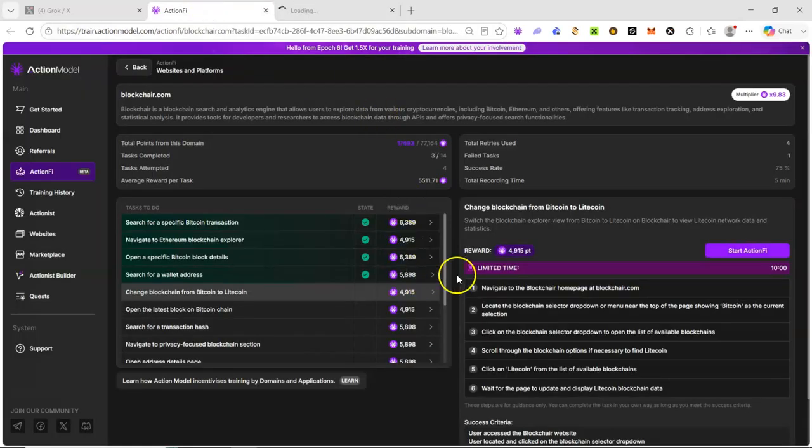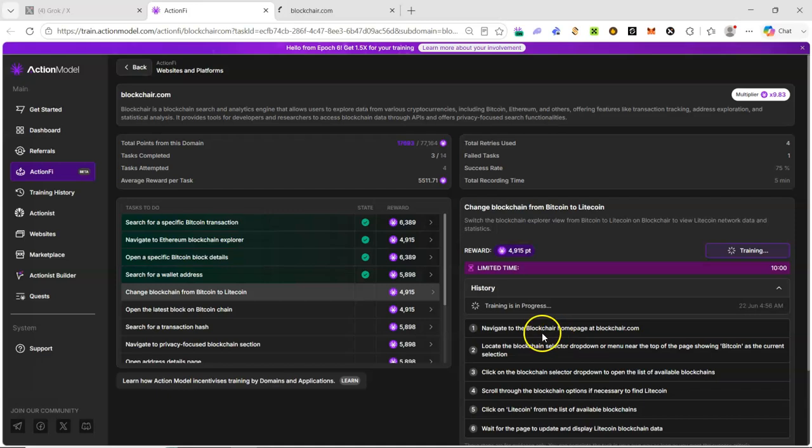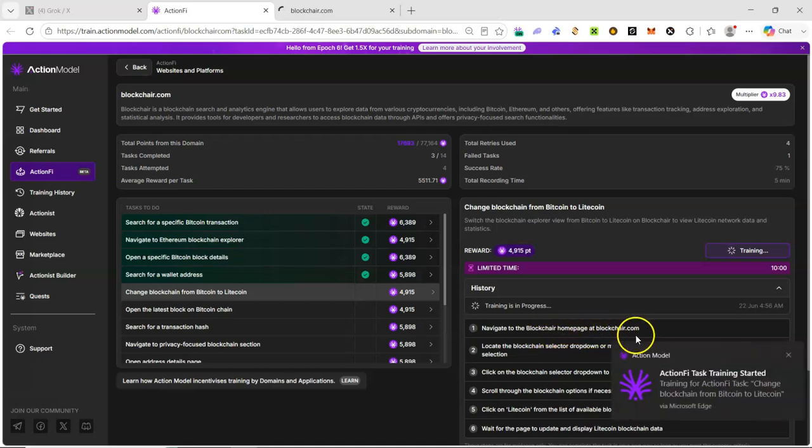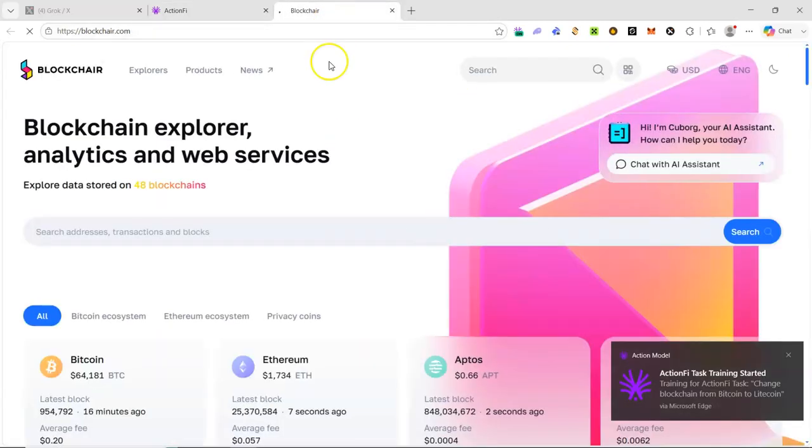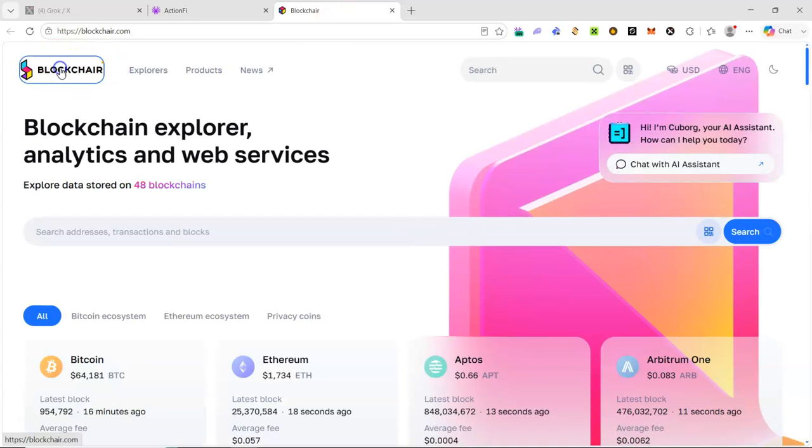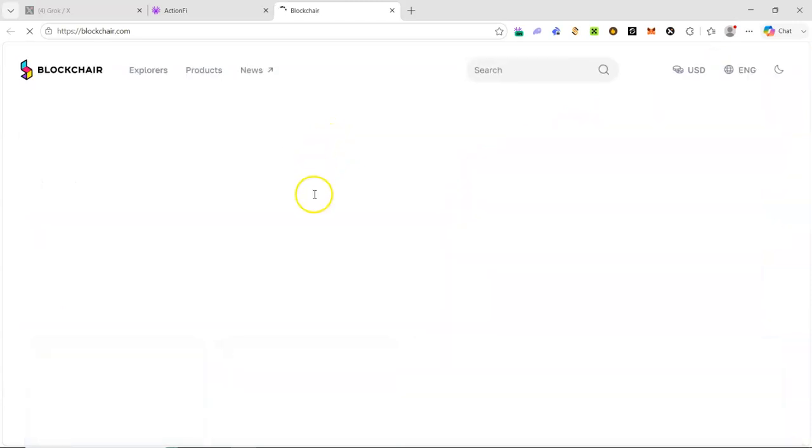I have to locate. So let's just read. Navigate to the Blockchain homepage at blockchain.com. Locate the blockchain selector. So this is what we'll do. We'll click on this Blockchain so that the home page will be open, just to mark the first instruction.